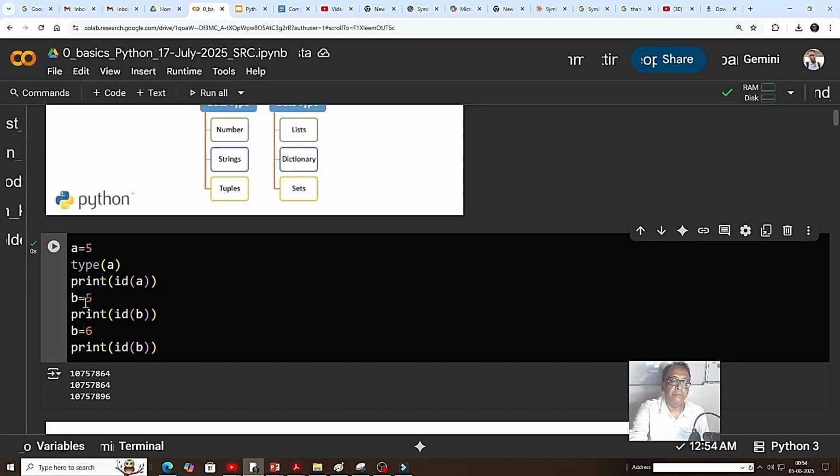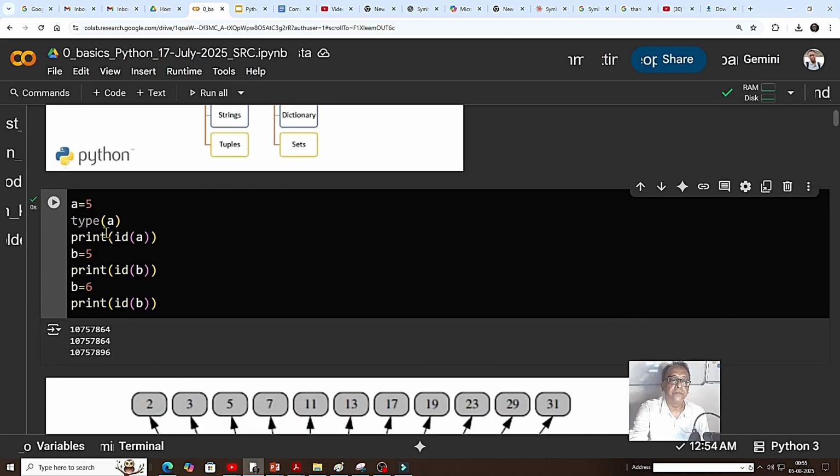And if I say B equal to 5, then since A equals 5 and B equals 5, they point to the same ID. The printed ID will be the same. Whenever I change the value, the ID will change. You can check it here: A is equal to 5, type A, and print ID. When I change B to 6, the ID will change. Otherwise, you can see the last 3 digits are the same.